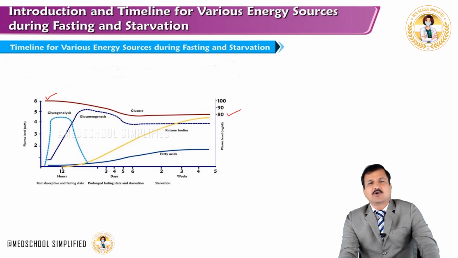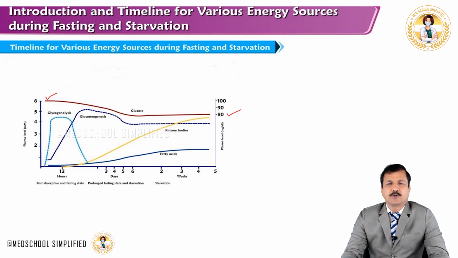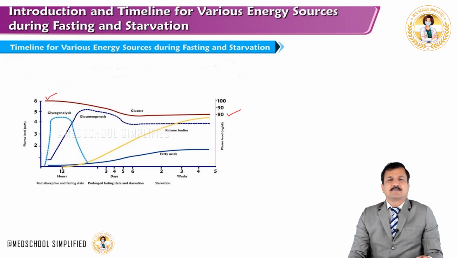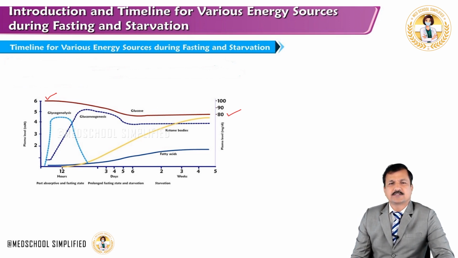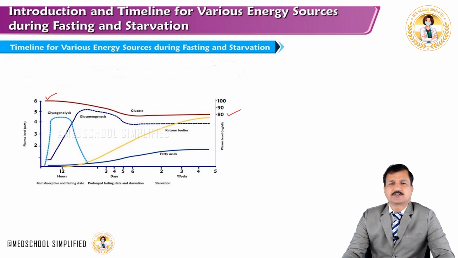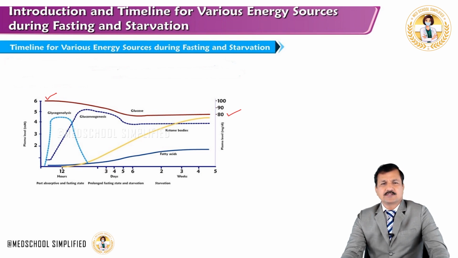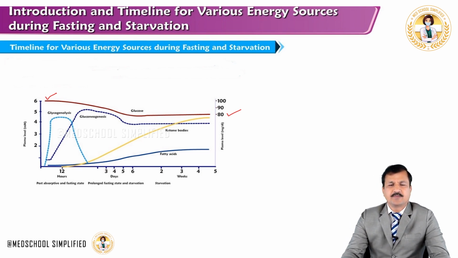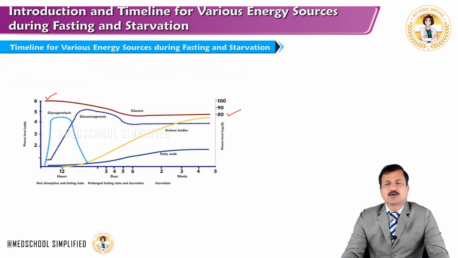Now as these changes are going on, during the post-absorptive period going into the fasting state, fatty acids from the adipose tissues are flooding into the blood, and these fatty acids slowly rise in the blood. By the end of 1 week, there will be a significant amount of fatty acids there. After that, they continue to rise for 2 to 3 weeks, and then they will reach the peak stage and maintain it there.